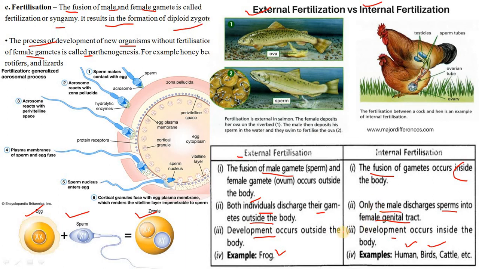Examples: humans, cows and hens are organisms showing internal fertilization, and fish, frogs and starfish are organisms showing external fertilization. In external fertilization, there is no copulation. Many eggs are released, and so the zygotes develop outside the body of the parents. This is mainly common in aquatic animals. No special organ is there for transferring the sperm cells into the water.